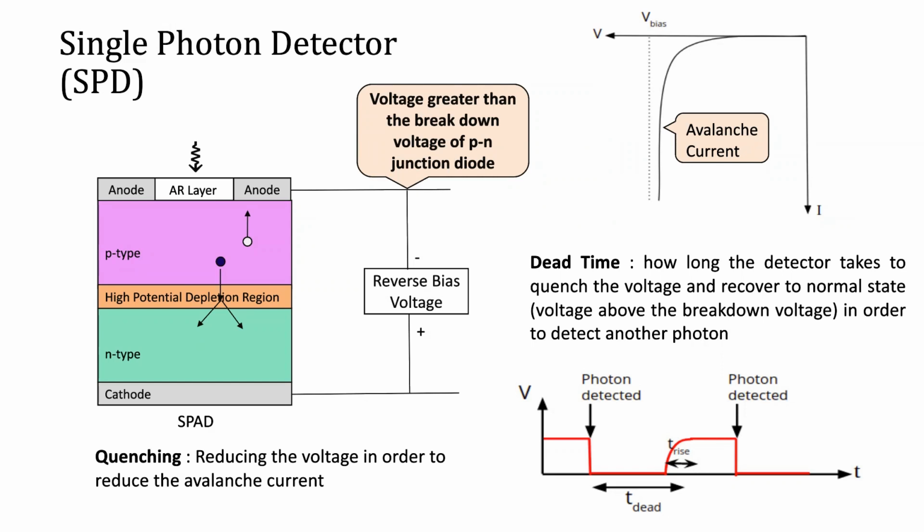In order to detect another photon, the operating voltage should be quenched. Quench means reduce the voltage in order to reduce the avalanche current, and the voltage should then be raised back above the breakdown voltage of the diode. The time that the diode takes to quench the voltage and raise it back is called the dead time of the detector, during which an arriving photon cannot be registered.